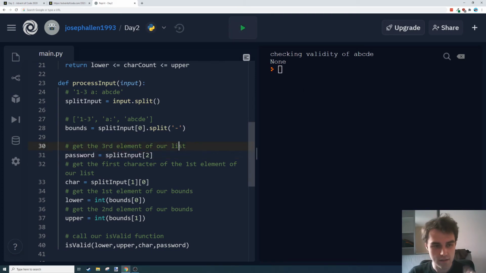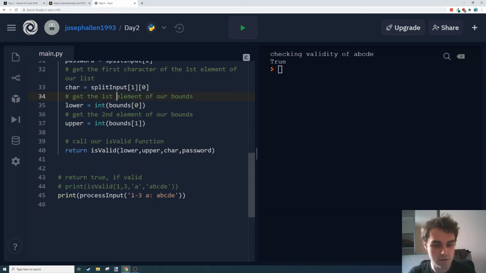None. I didn't return anything. Phew. So functions, you don't have to return something. You could just have loads of print statements in here, but by definition, a function returns something. I prefer to return it out and print out there, so we keep things encapsulated. So now it should be true. Phew. Okay.